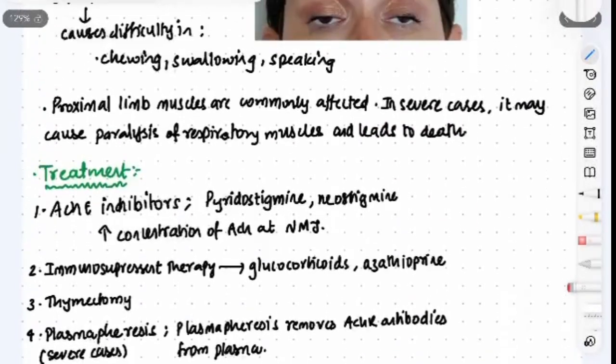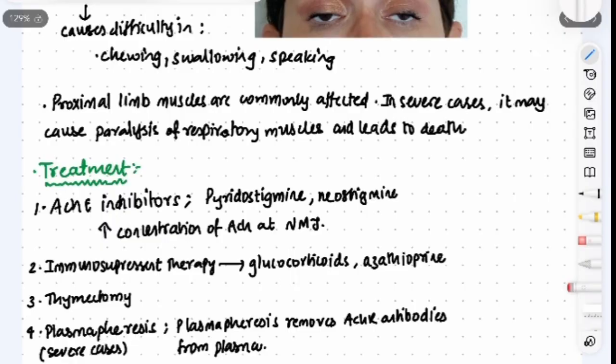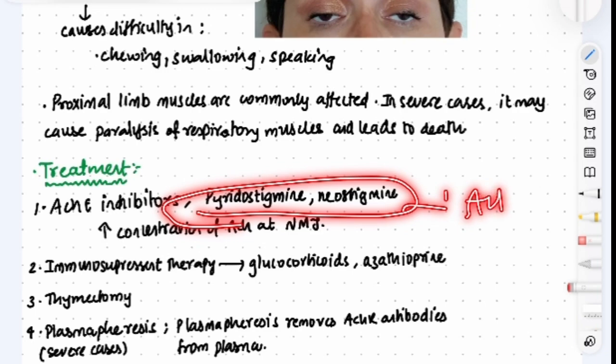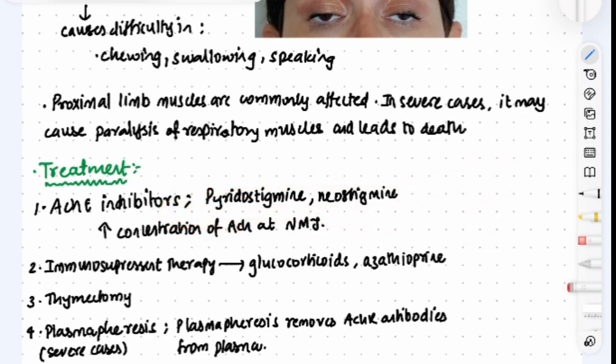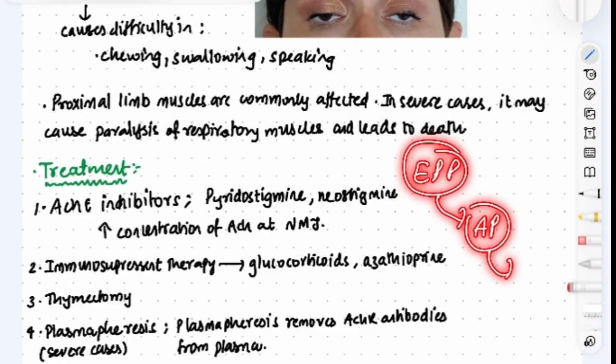Now, what is the treatment of this myasthenia gravis? One is administration of acetylcholinesterase inhibitors. So what are the acetylcholinesterase inhibitors? They are pyridostigmine and neostigmine. These drugs inhibit acetylcholinesterase, which increases the concentration of acetylcholine at the neuromuscular junction, creating an end plate potential, leading to creation of action potential, which causes muscle contraction.